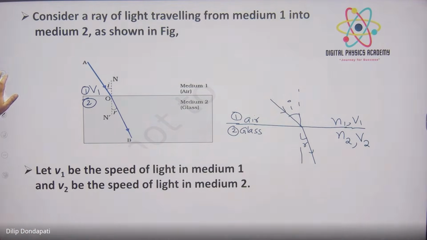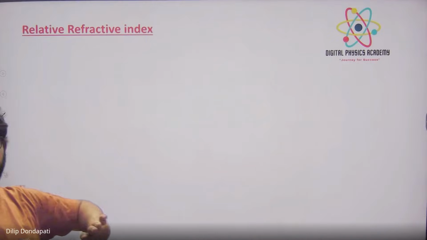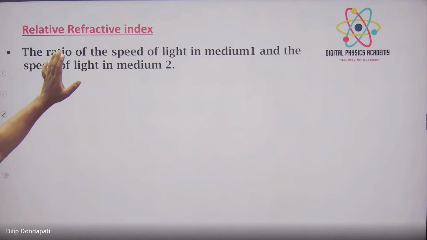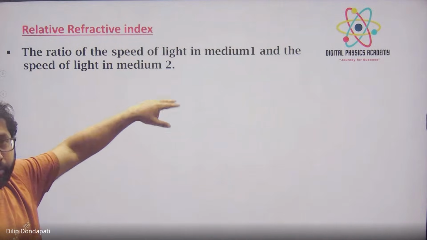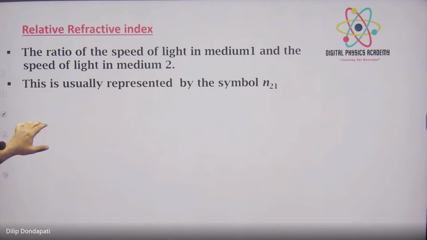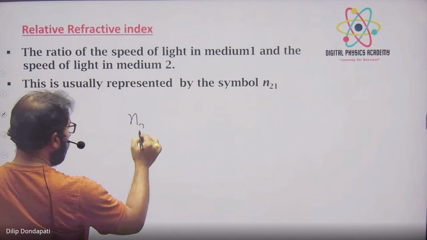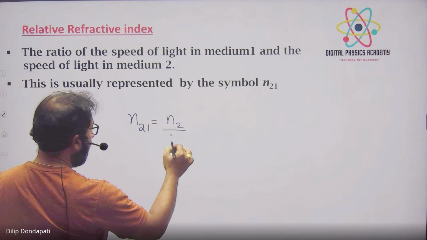So we have two types of refractive index. The first one is the relative refractive index. The relative refractive index is simply the ratio of the speed of light in the first medium to the speed of light in the second medium. This is usually represented by n21. Normally we know the formula for n21 is n2 by n1.